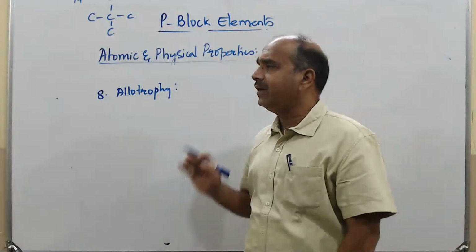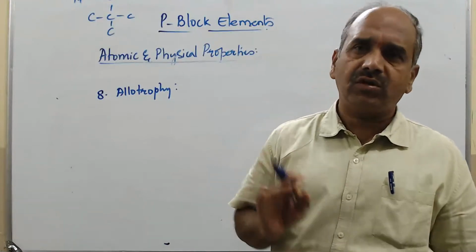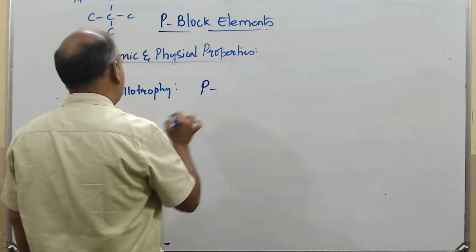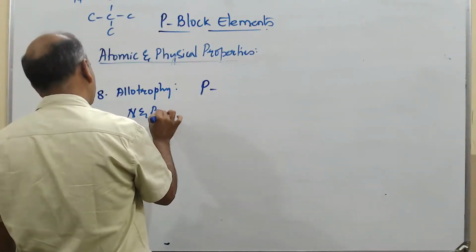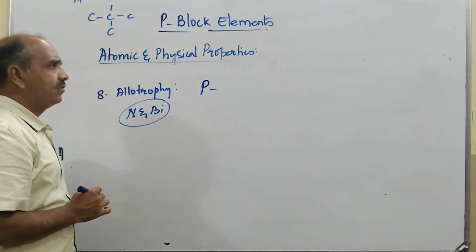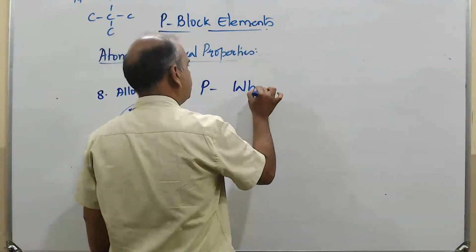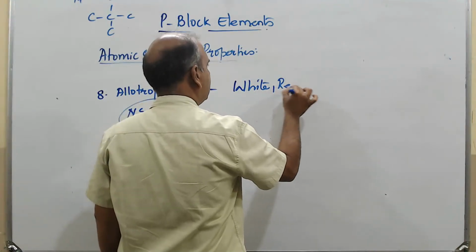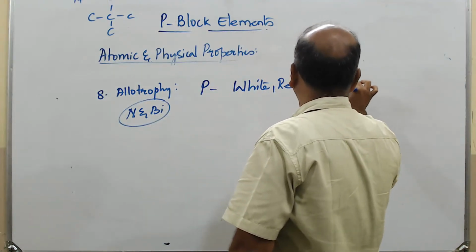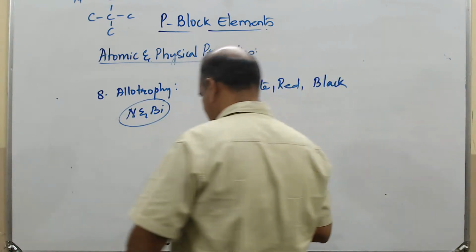Now here in the nitrogen family elements, nitrogen does not show allotropy. It's an exception. But if you take phosphorus, you have white phosphorus, red phosphorus, and black phosphorus. So 3 kinds of phosphorus are present.